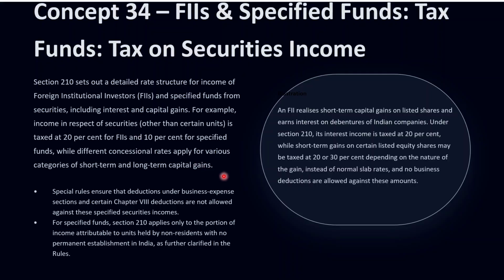So guys, broadly, income in respect of securities other than certain units is taxed at 20% for FIIs, and 10% for specified units, while short-term capital gains or long-term capital gains on different categories of securities are taxed at concessional rates depending on the nature of the asset, and obviously the holding period.